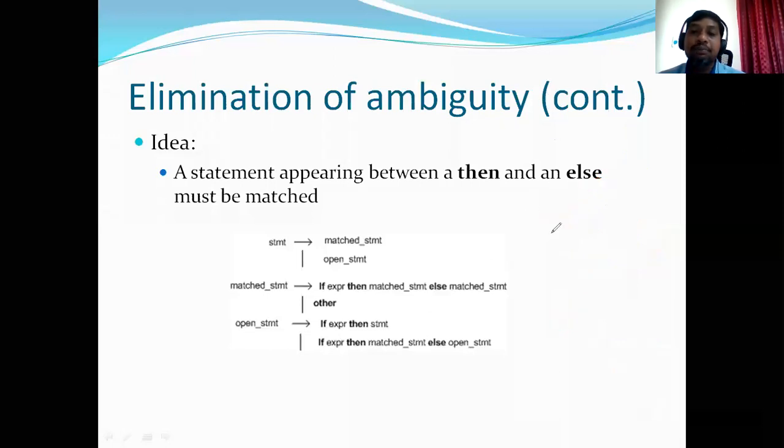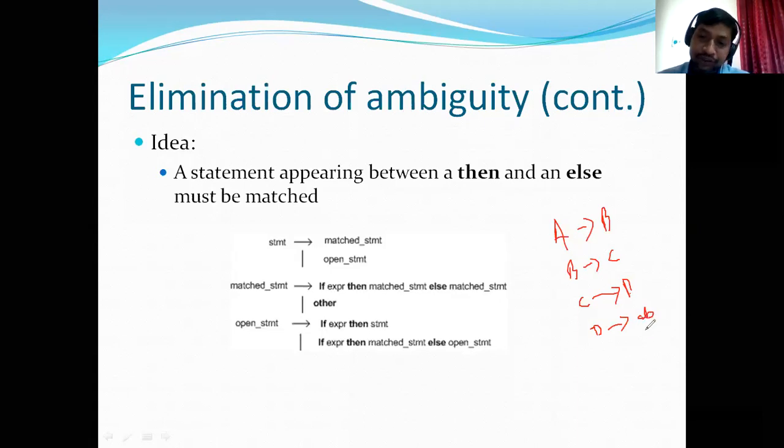Another big problem with context-free grammars is this one: unit productions. I think you might have learned this. A derives B, and B derives C, and C derives D, and D derives small a or small ab. Ultimately, D derives small ab, which is the terminal string. As far as the grammar is concerned, it is useful.